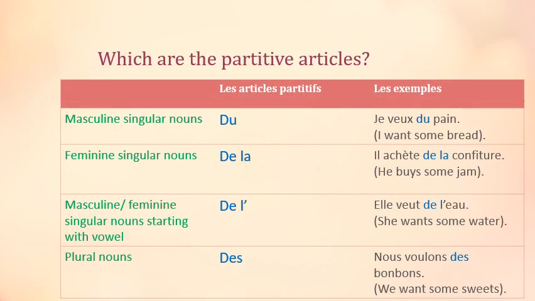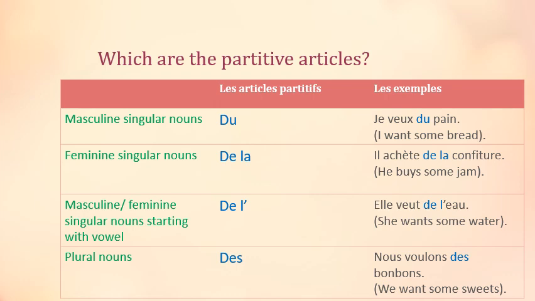Now, which are the partitive articles? Firstly, for masculine singular nouns, the partitive article is du. For example, je veux du pain means I want some bread. So here, pain is a masculine singular noun, that is why the partitive article du is used.